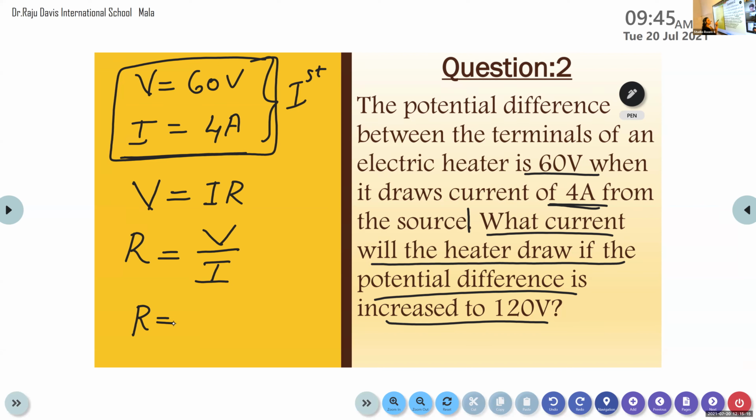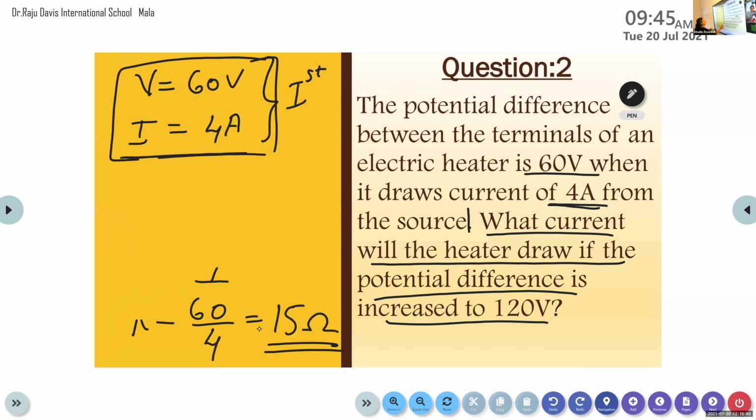R is equal to, what is the voltage in the first case? 60 divided by 4. What is 60 by 4? 15 ohm. Ohm is the SI unit of resistance. So from this case we get the resistance. We know that resistance is a constant for a particular material. So what is the resistance of the electric heater? The resistance of the electric heater is 15 ohm. This is the resistance offered by the electric heater in this particular case.